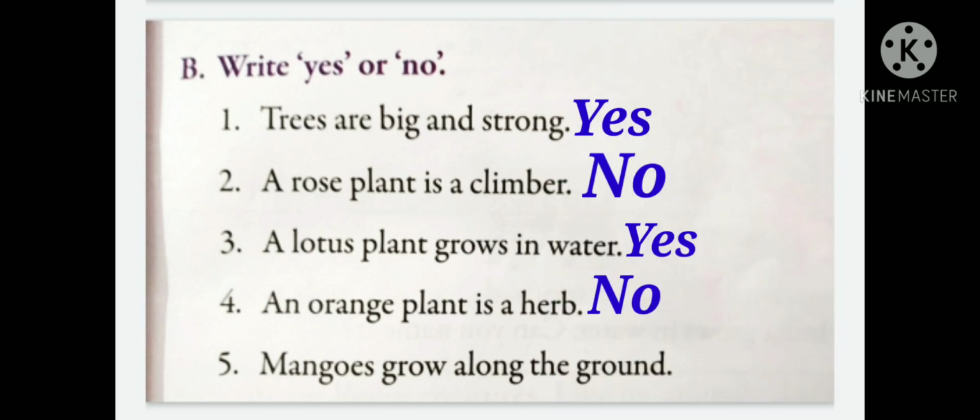Now number 5, mangoes grow along the ground. Children, have you ever seen mangoes growing on the ground? No, they grow on the trees. So it is wrong. Mangoes grow on the tree. They don't grow along the ground. So it is wrong and we will write no. This way you will complete this exercise. Now let's move to exercise C.